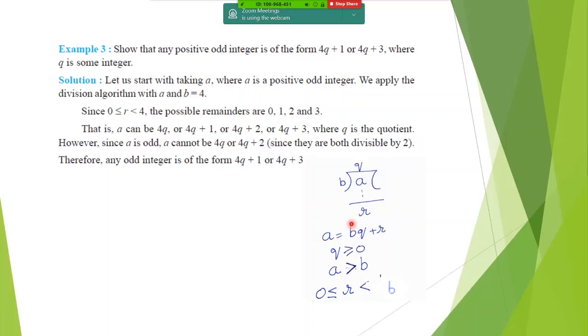Here, every time B is taking the value of 4, we have already assumed. Once when R is 0, what do you get? A is equal to 4Q. Next time, you get A is equal to 4Q plus 1, or A is equal to 4Q plus 2, or A is equal to 4Q plus 3. Fine, this is what it is. 4Q, 4Q plus 1, 4Q plus 2, 4Q plus 3. But since A is odd, they have told you, for any positive odd integer, A cannot be 4Q or 4Q plus 2 because they're divisible by 2, and that means they become even numbers. So what is left out is the odd integers, which is 4Q plus 1 or 4Q plus 3 in this type of a sum.